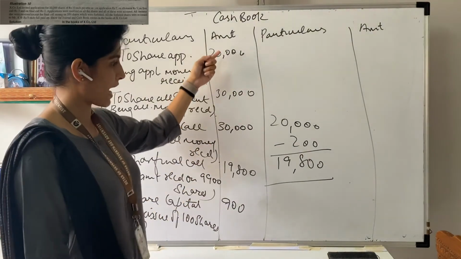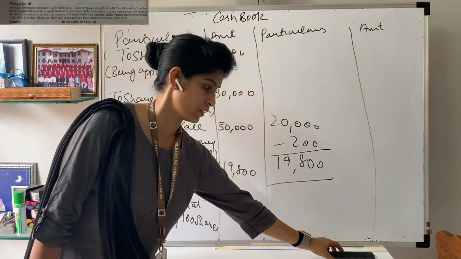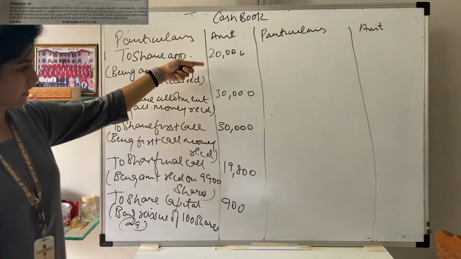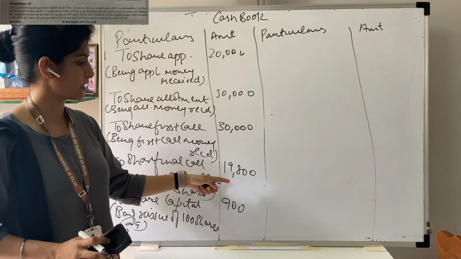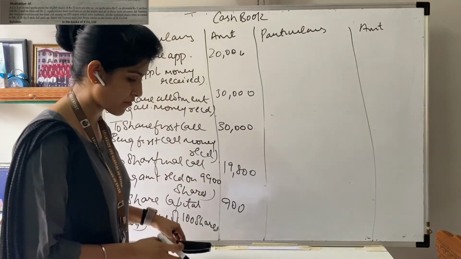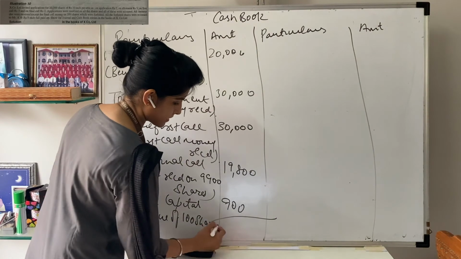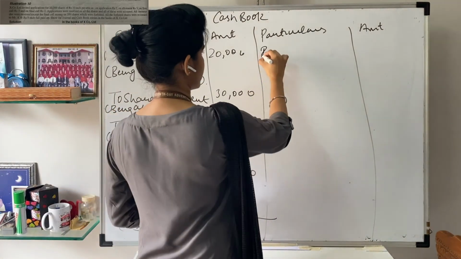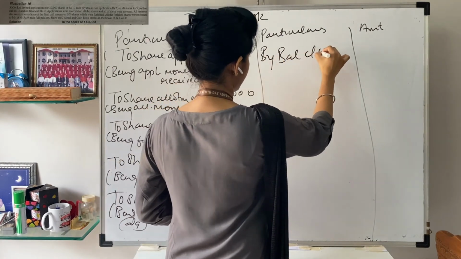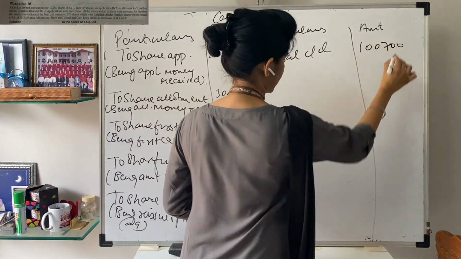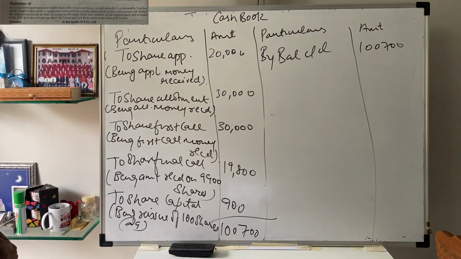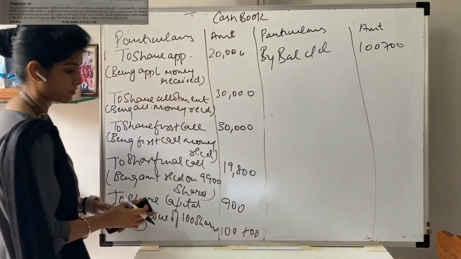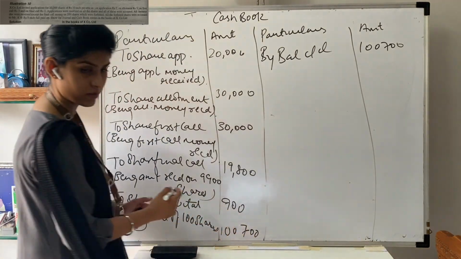What we used to do, we'll add all this and we'll put the balance over here. That's it. This was the rough part. We'll add all this: 20, 30, 60, 80, 80 plus 90, 800 plus 900, 1,07,000. We'll put the balance carried down over here, 1,07,000. That's it. Our cash book will get over. We have to write the total also at the last. Total will be 1,07,000, 1,07,000. Please write the total also.